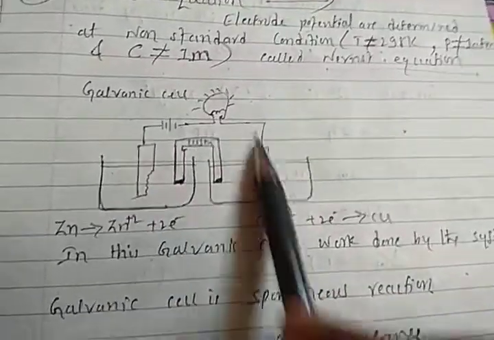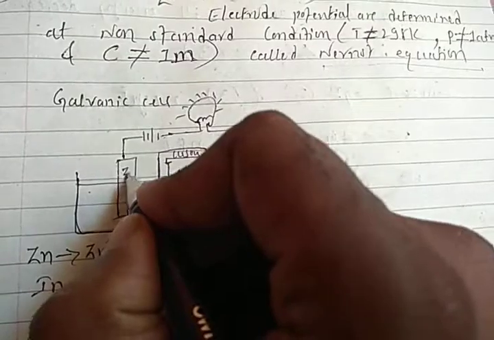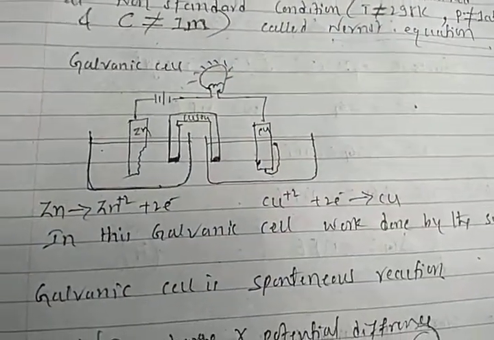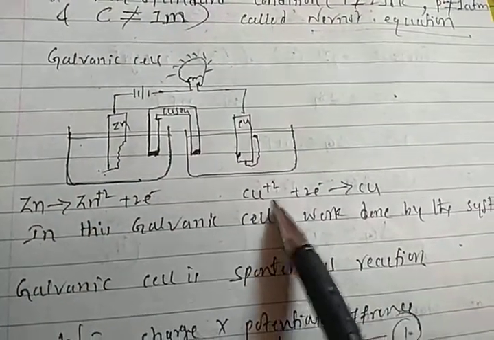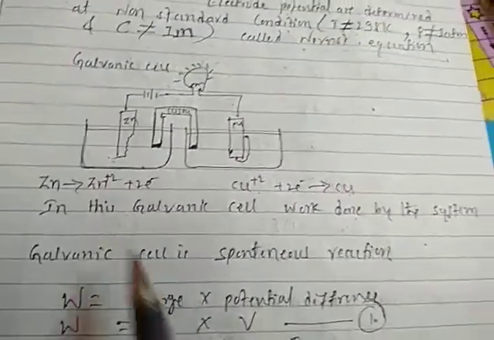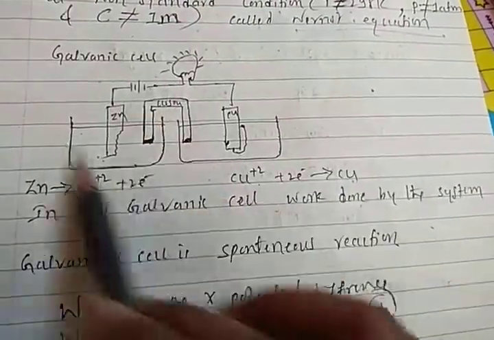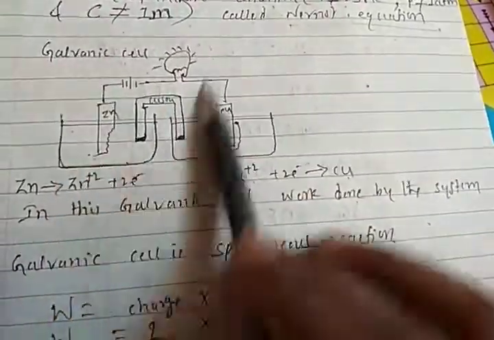So look at here, one galvanic cell. I draw the galvanic cell. The zinc electrode is dipped into the zinc sulfate solution, the copper electrode is dipped into the copper sulfate solution. So zinc is oxidized to form zinc ion, copper ion is reduced to form copper atom. So in this galvanic cell, work is done by the system. Whatever system is there, this whole cell is the system. This is the system work done.